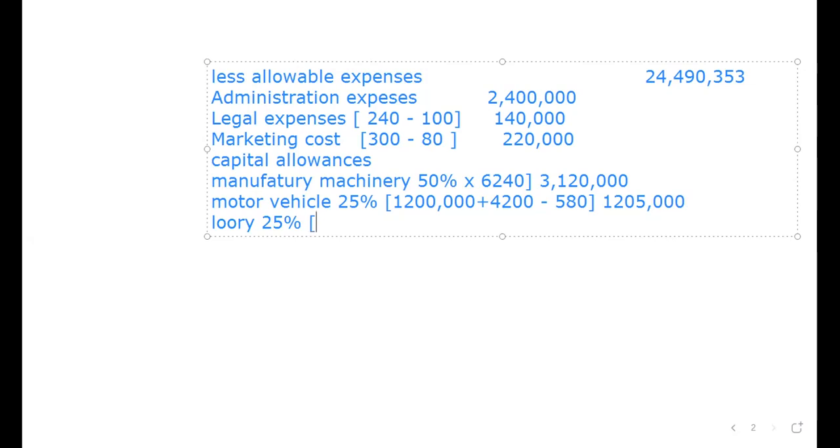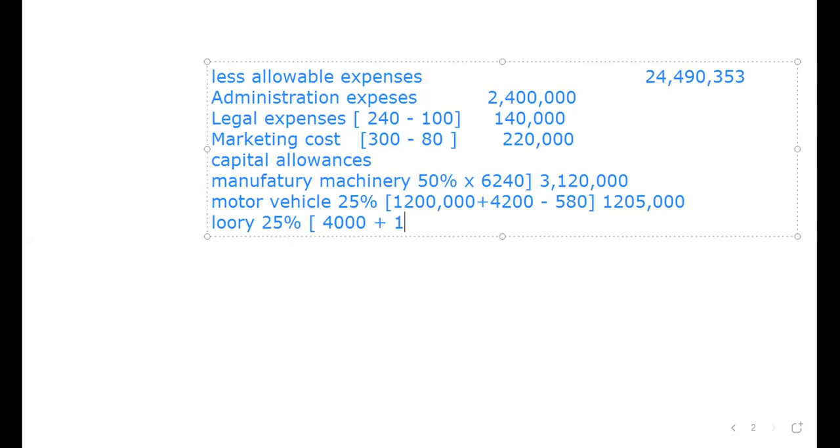Let's open the bracket. The written down value is 4 million. From this, we need to add, if you go to note number 2, bullet number 4, the purchase of a lorry of 4 tons, 1,800,000.